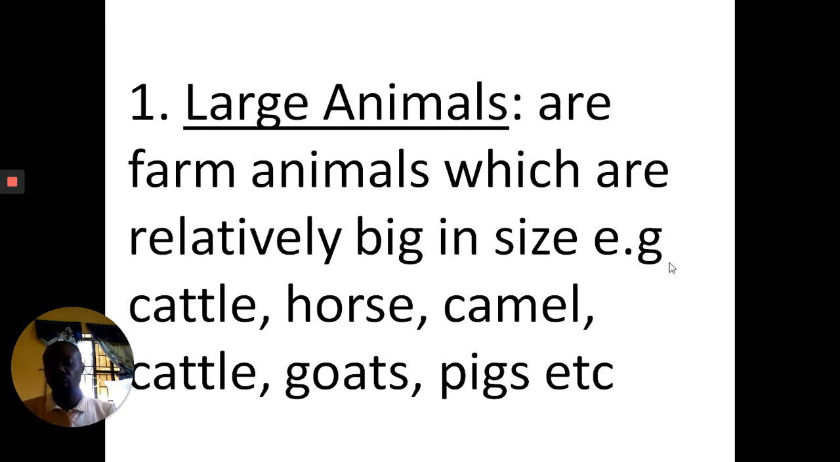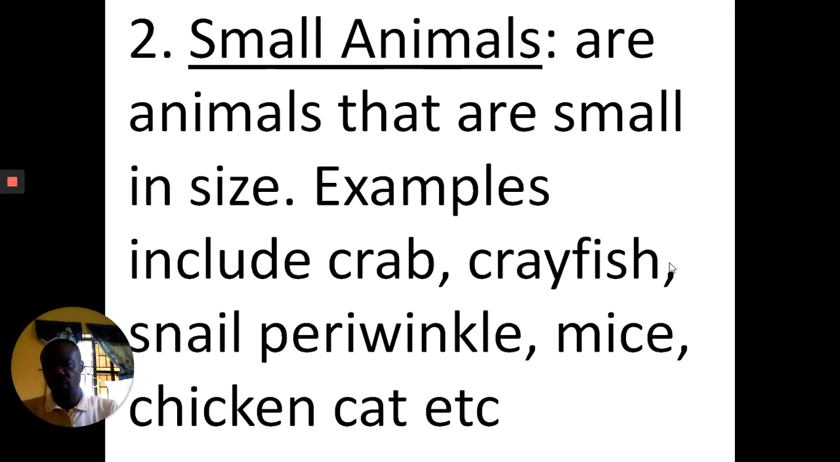Now, let's start from classification of animals based on size. We have large animals. What do you mean by large animals? Animals which are relatively big in size, such as cattle, horse, camel, and so on. Small animals are animals that are small in size. Examples: crayfish, chicken, cat, etc.